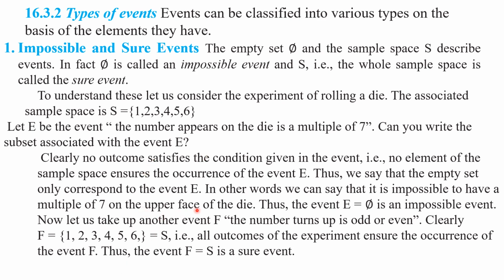Which event is said to be an impossible event? Which event is said to be a sure event? If you get an empty set, then the event is said to be an impossible event. If the event is the universal set, then we say that the event is said to be a sure event. Understood this point, my children?